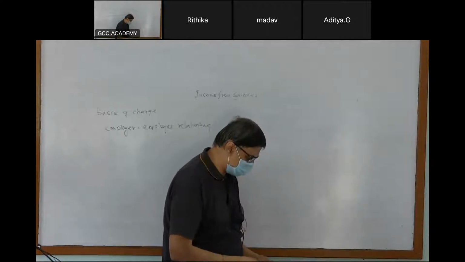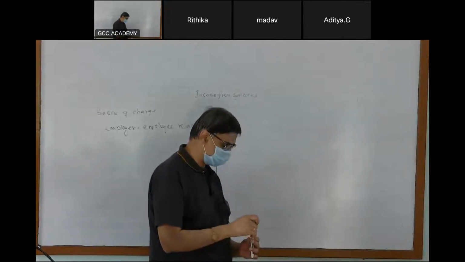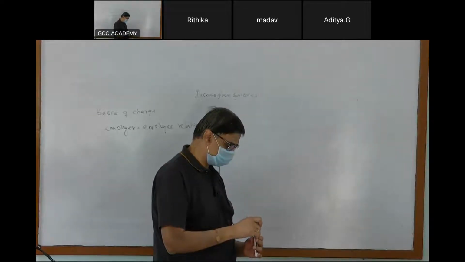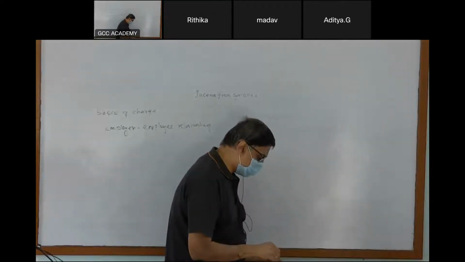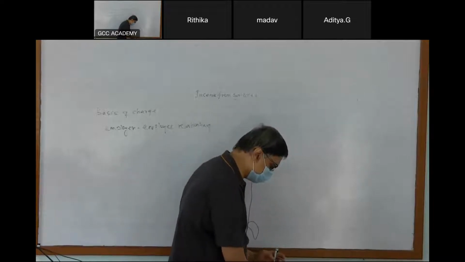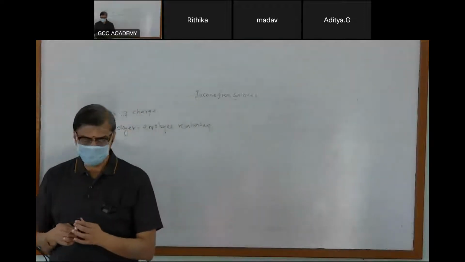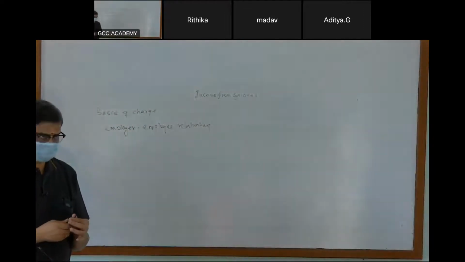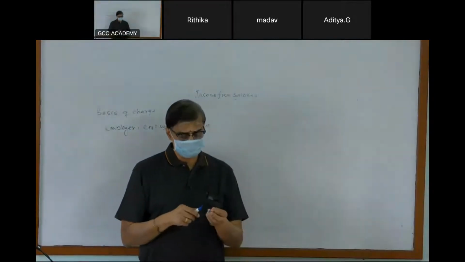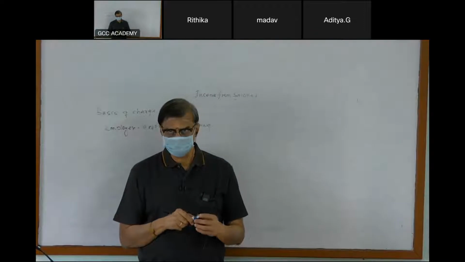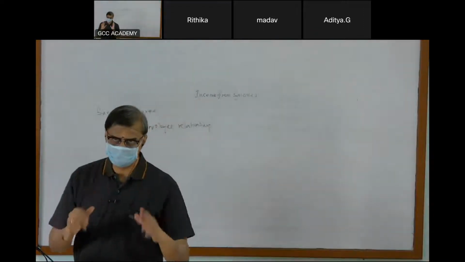What does it mean? To give an example, my March salary is due on 31st March. Most of the companies today pay salary on the last day of the month, correct?